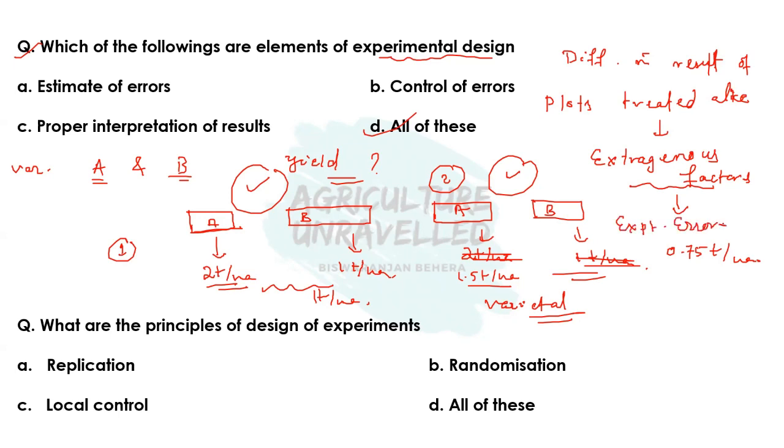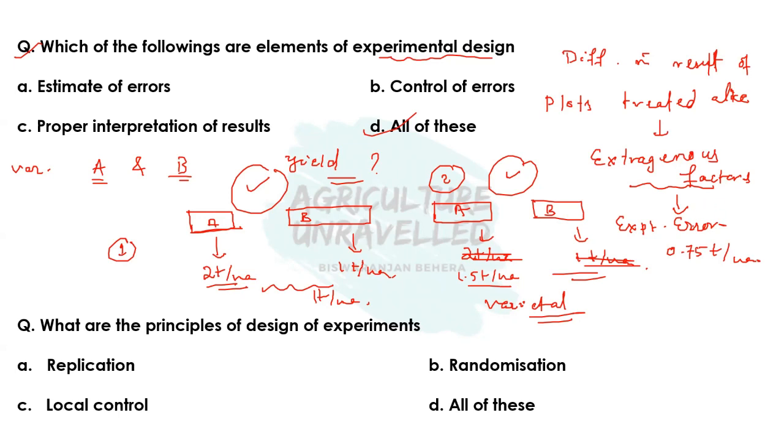Okay, so under any field condition, when we are conducting a field experiment, there is a chance that experimental error will come, and to minimize or control that experimental error, we have to first estimate the experimental error. Where is the error? So first we have to identify or estimate the error, then we have to control the error. So to minimize the experimental error and to increase the precision, we have different principles of design of experiments.